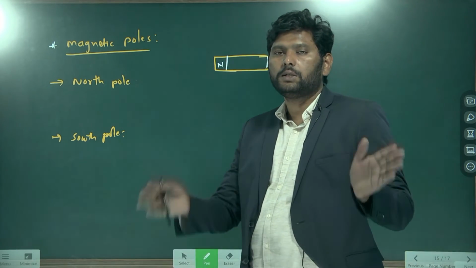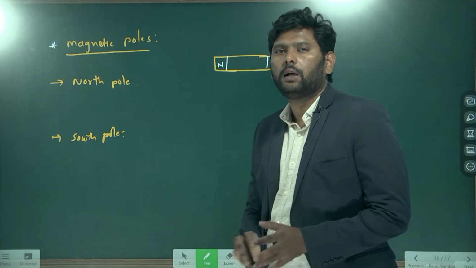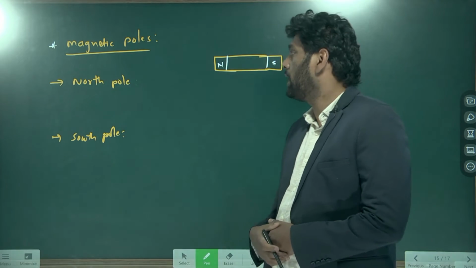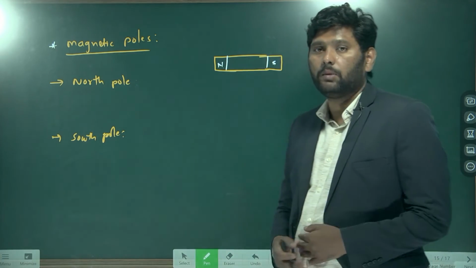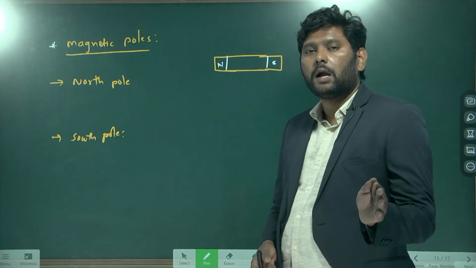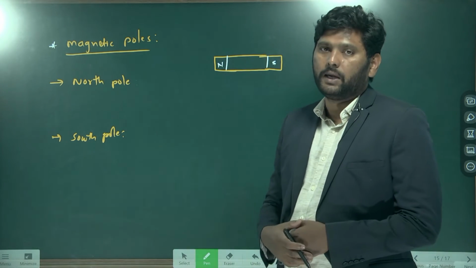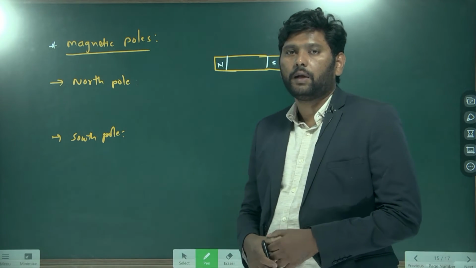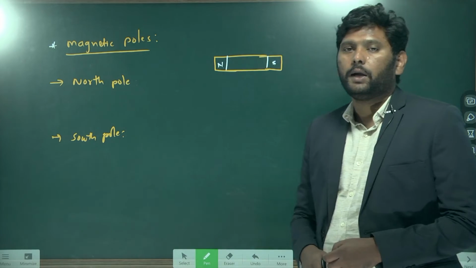North pole and north pole, or south pole and south pole, will repel; north pole and south pole will attract.